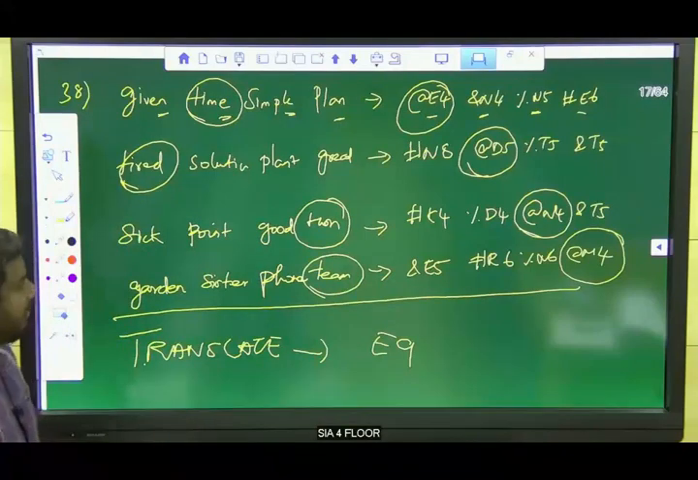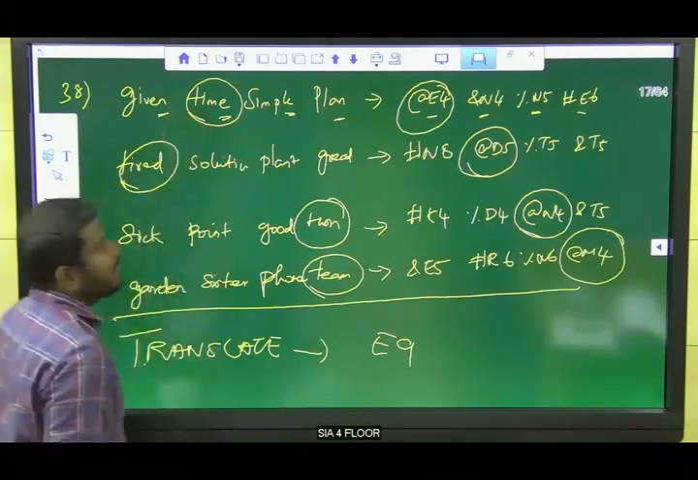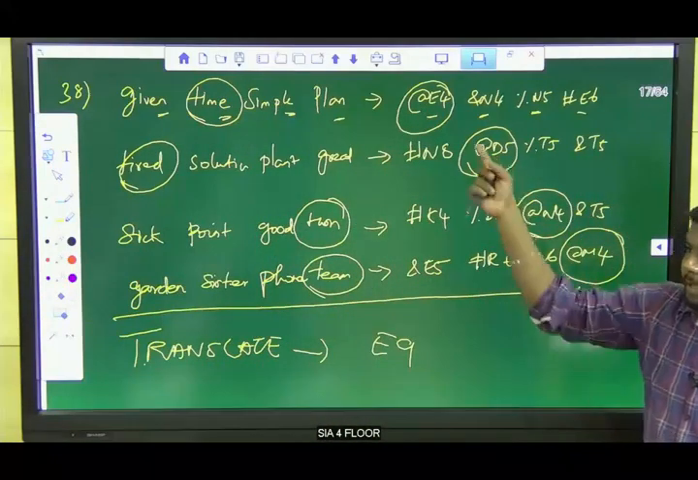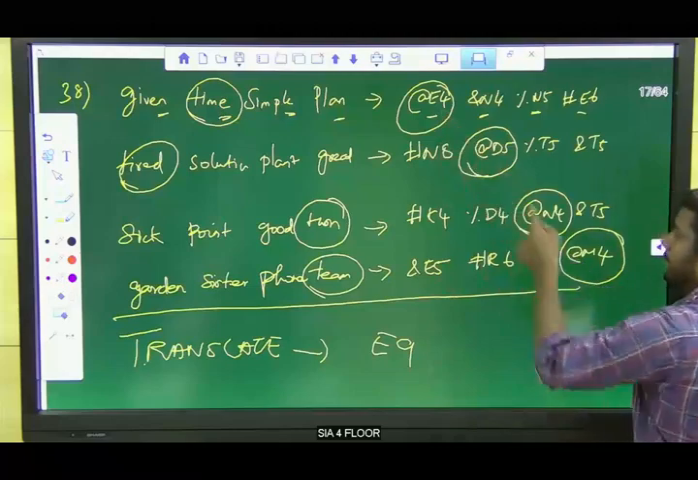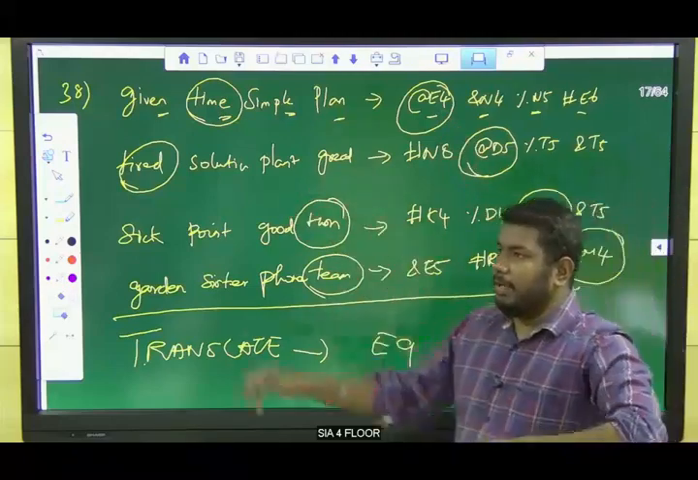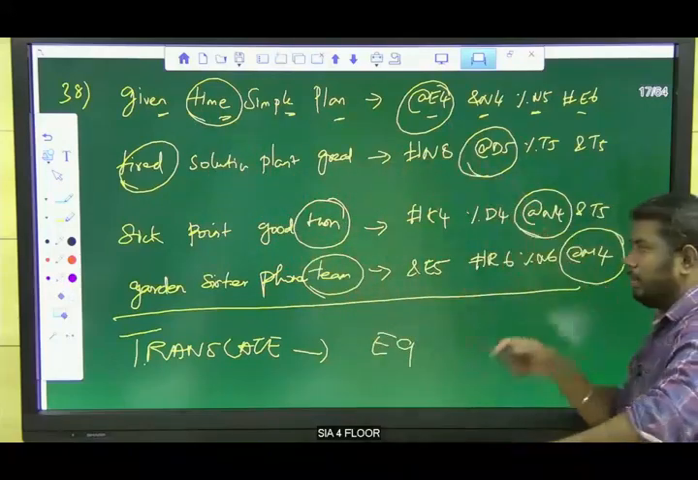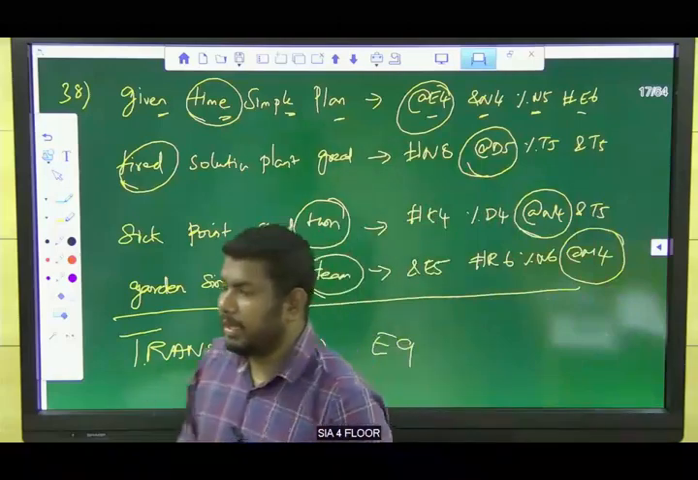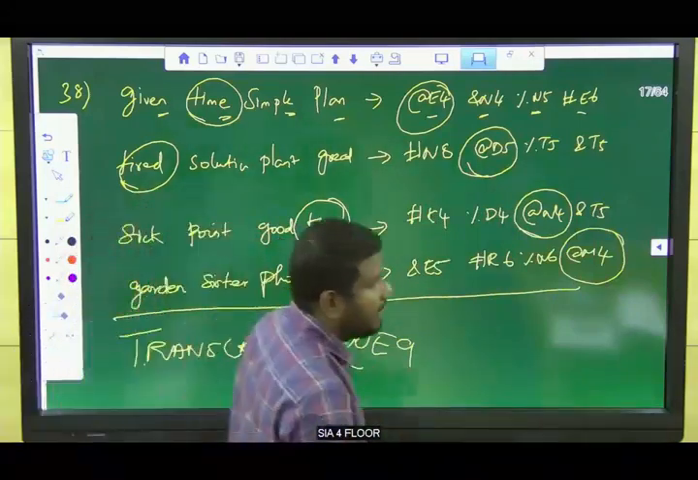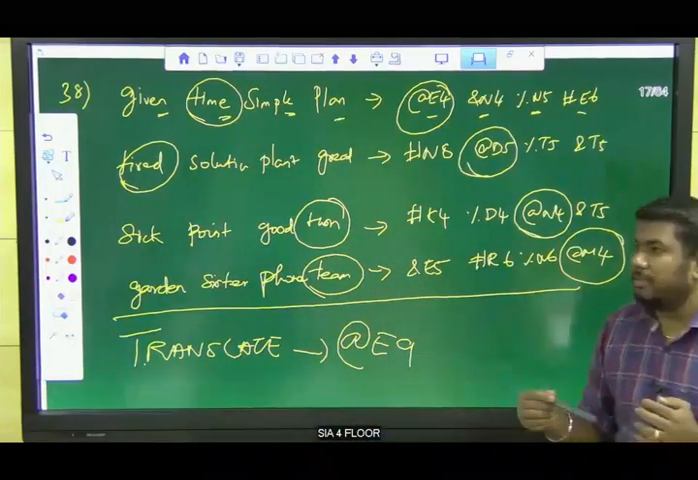So now we are able to conclude, right? Whenever the word starts with T, they represent it with at. See, at: team, tired, time. Whenever the word starts with T, they represent it with at. Now the word translate starts with T, so we need to represent it with at. So at E9 is the answer for the question.